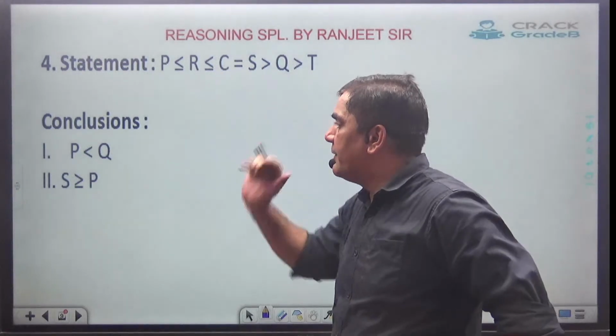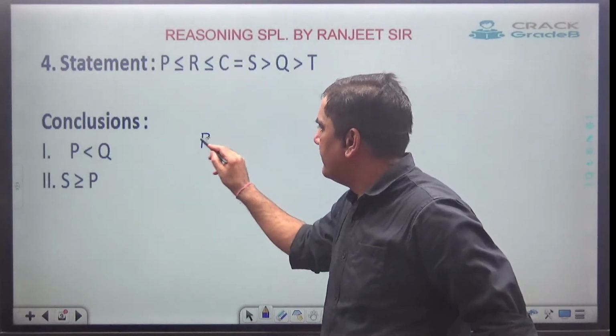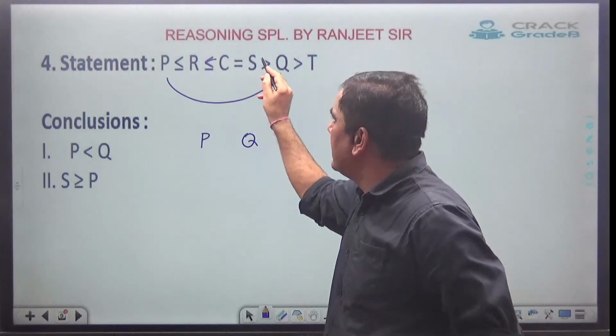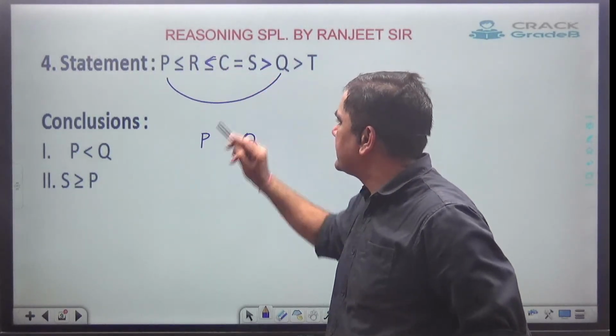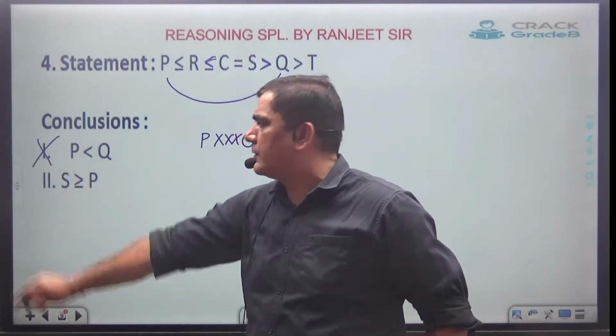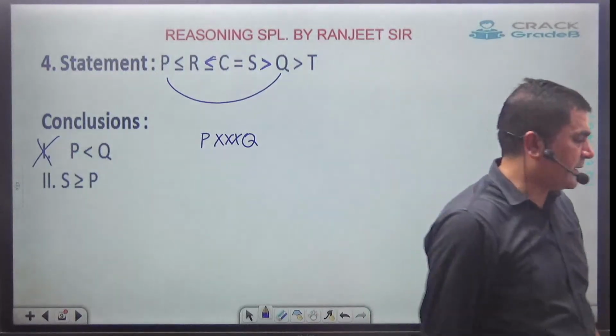Combined statement will be given to me. Between P and Q, both the symbols have come, both the faces have come, so no relation. No relation, so the first is wrong.